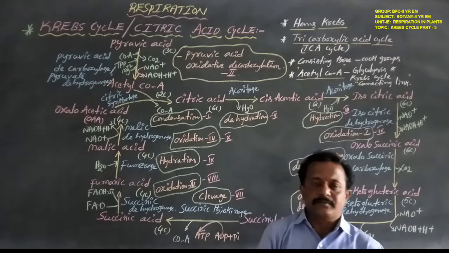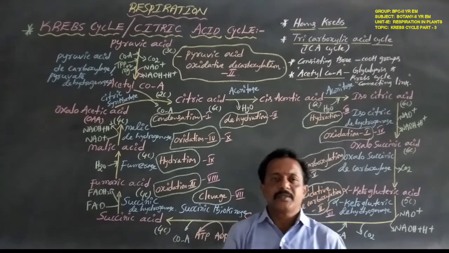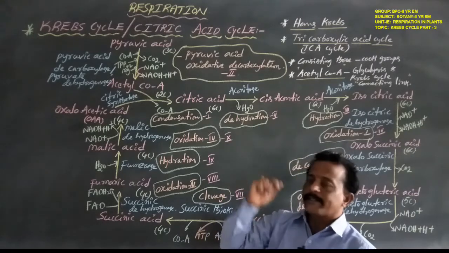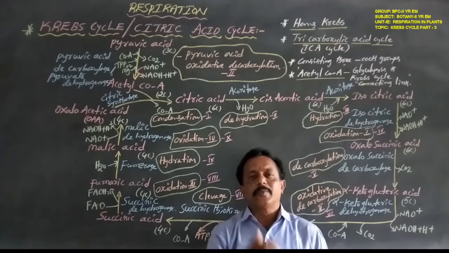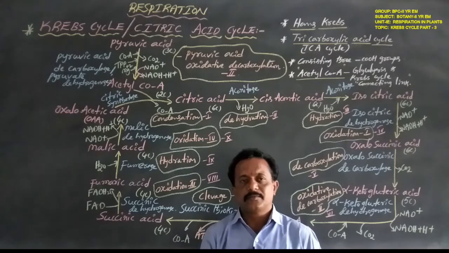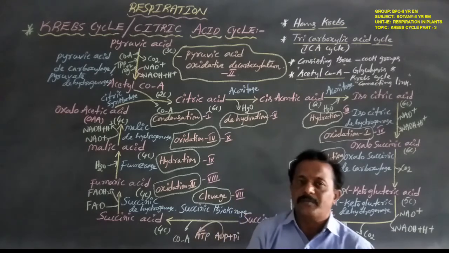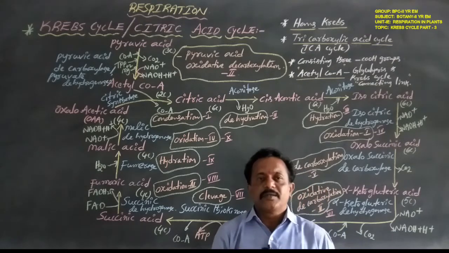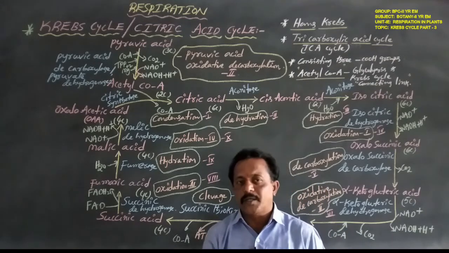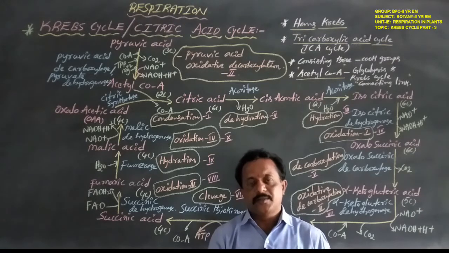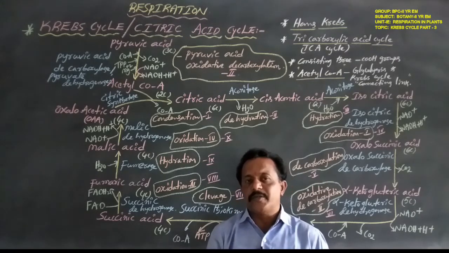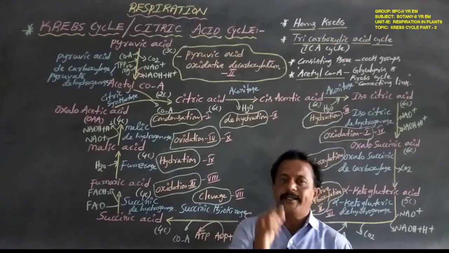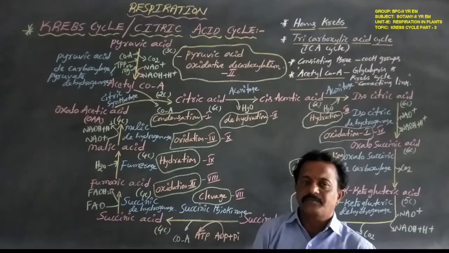Dear students, glycolysis is present in both respirations, aerobic and anaerobic, and occurs in the cytoplasm of the cell. In previous classes, we described glycolysis in detail. So glycolysis is a common step in both.